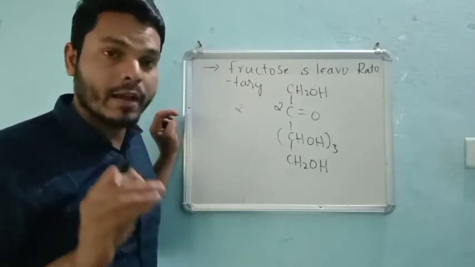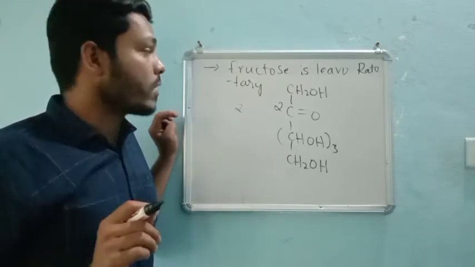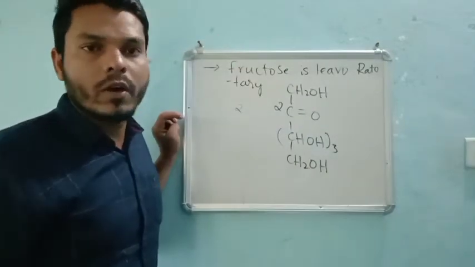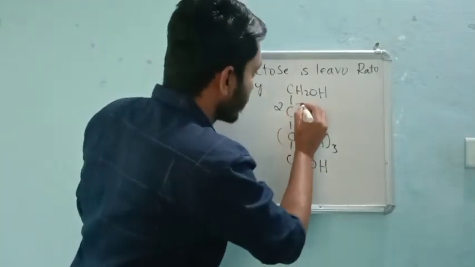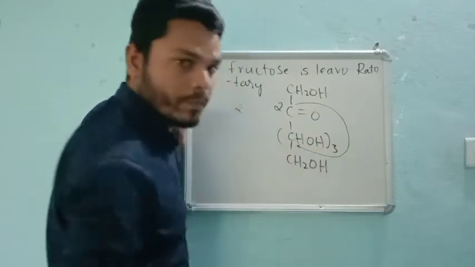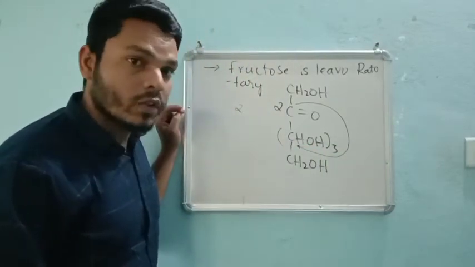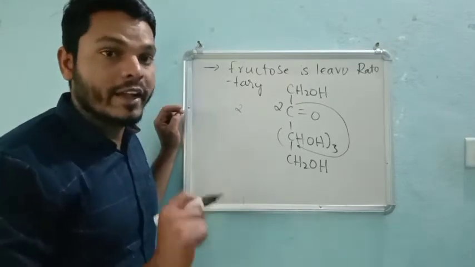The second carbon consists of the functional group. What is the meaning of that? The second carbon itself undergoes the reaction while forming a ring. So it must attack the fifth carbon atom, and if it attacks the fourth carbon atom, then the ring will decrease, right?